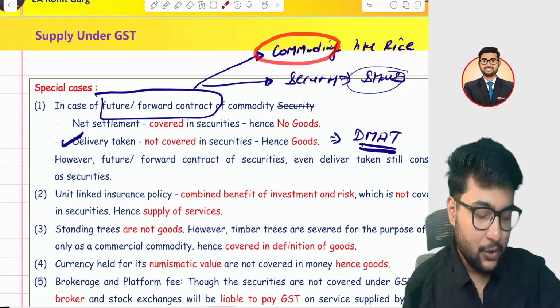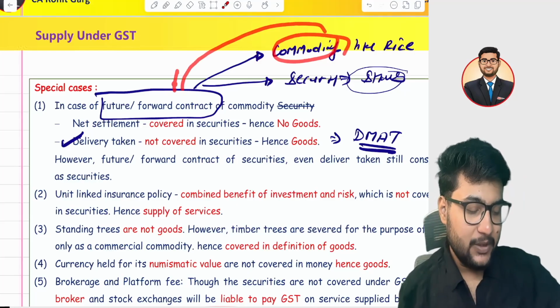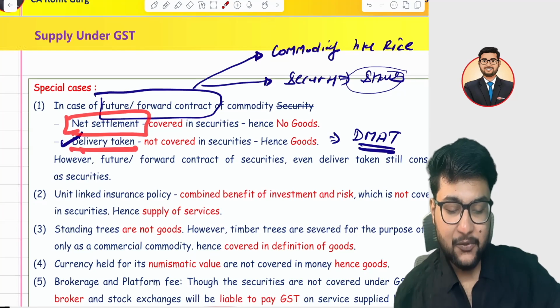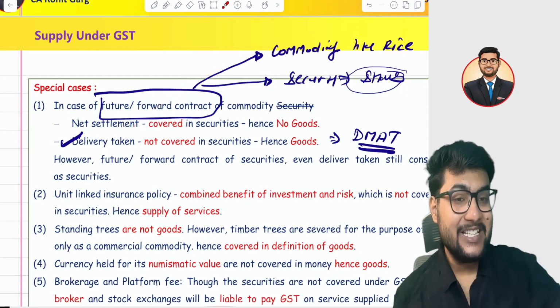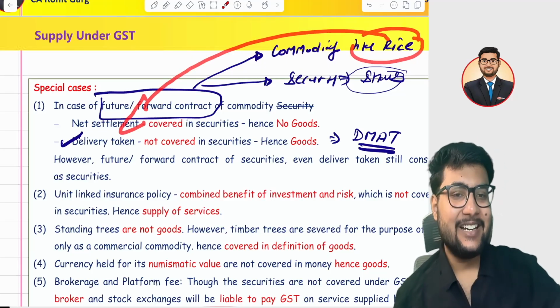But in case of a commodity, suppose you have taken a future and forward contract of rice. Now you do not want a net settlement and you opted for delivery. You have taken the physical delivery of rice. GST is a consumption based tax and you are consuming the rice.